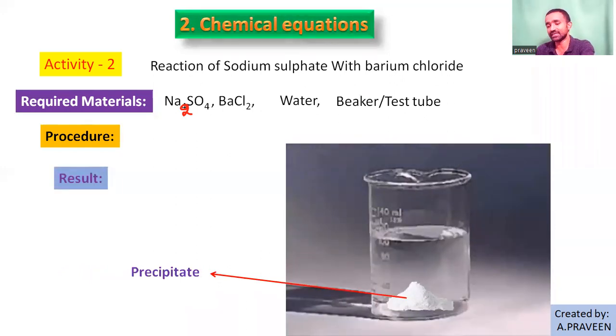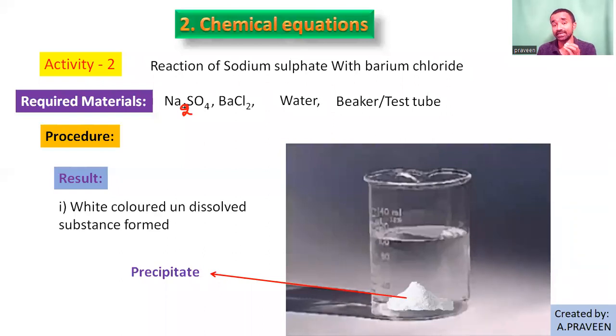So what can we write as the result here? A white colored undissolved material is separated at the bottom. That white colored dense material is what? Here it is a precipitate. So a white colored precipitate is formed. This is the result from activity number 2.